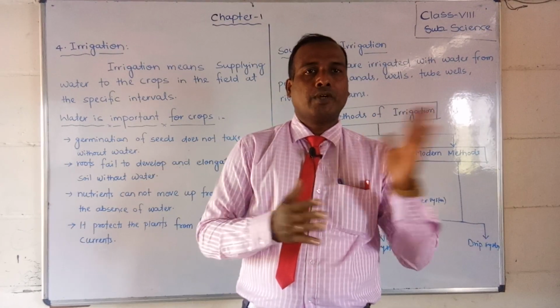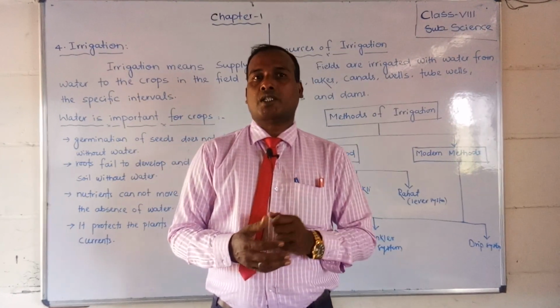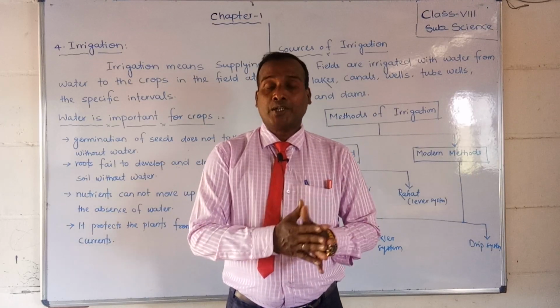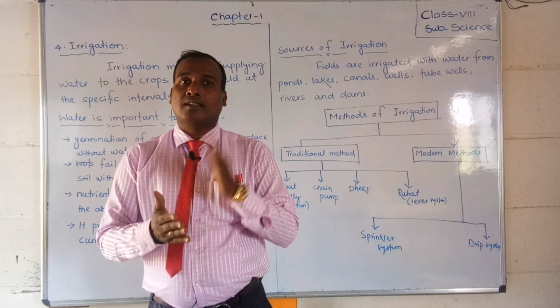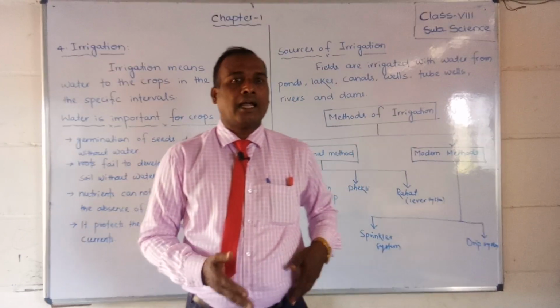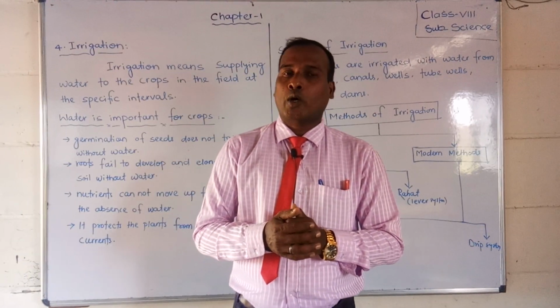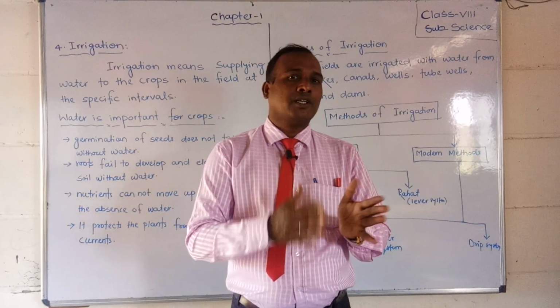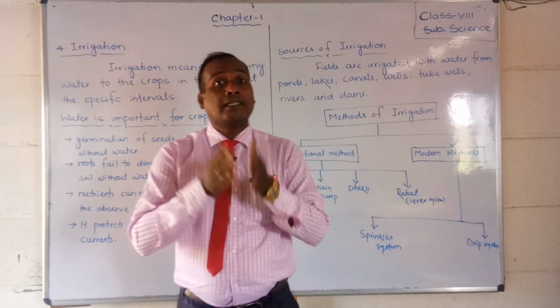Students, today we are going to continue our first chapter, that is crop production. In the previous video you have already learned the agricultural basic practices like preparation of soil, sowing of seeds and application of manure and fertilizers. But today we are going to discuss the fourth basic practice, that is called irrigation.